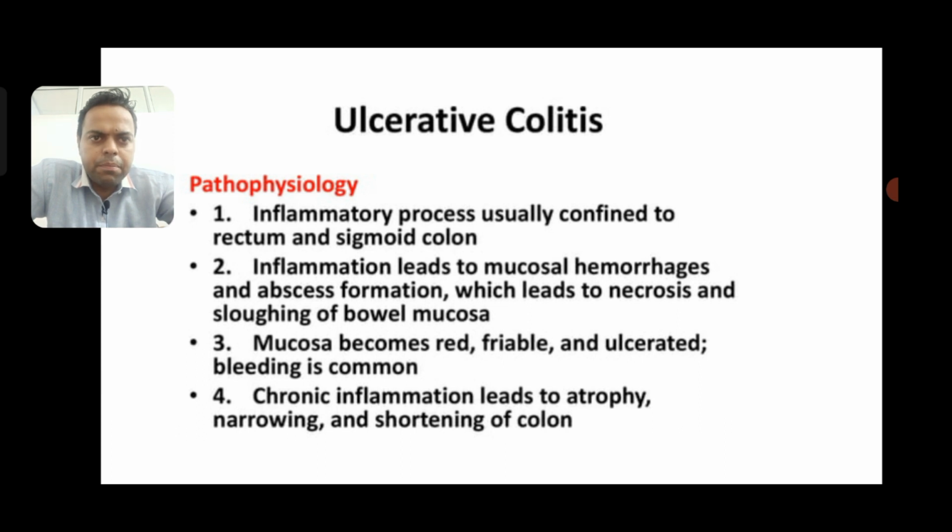Ulcerative colitis pathophysiology: the process is usually confined to the rectum and sigmoid colon. Inflammation leads to mucosal hemorrhage and abscess formation, which leads to necrosis and sloughing of the bowel mucosa. The mucosa becomes red, friable, and ulcerated, and bleeding is common. The chronic inflammation leads to atrophy, narrowing, and shortening of the colon.